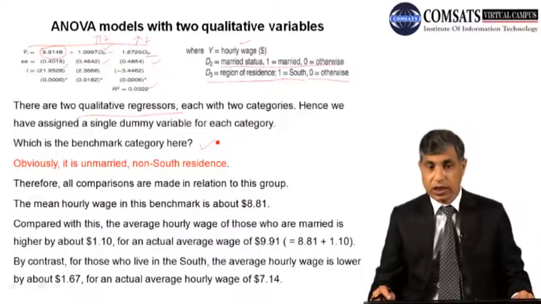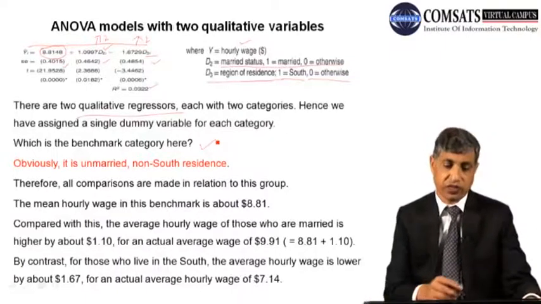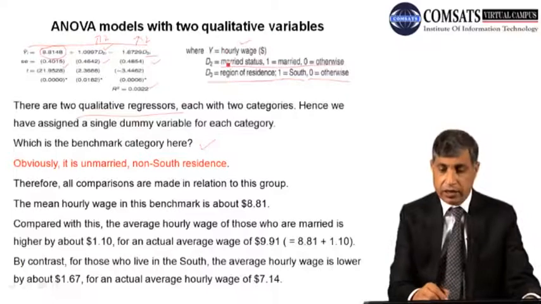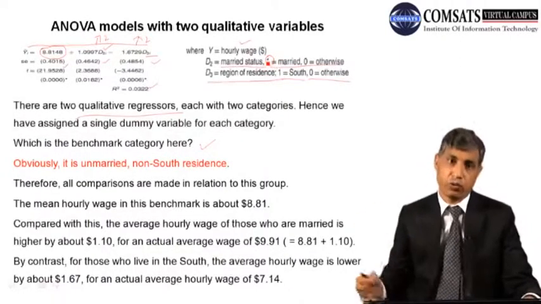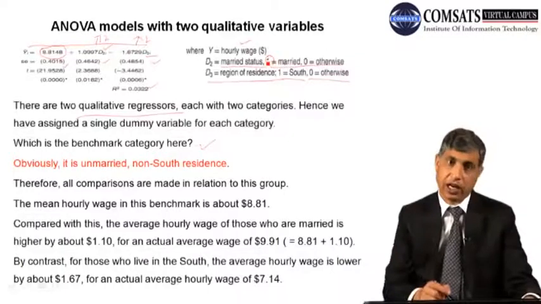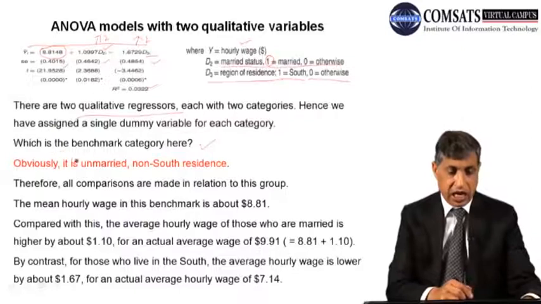Think about this. While you are thinking, I can't wait, and I will have to tell you. Look here. In our first qualitative variable, 1 is married, so unmarried is what you have omitted. So unmarried becomes the omitted or benchmark category. Obviously, it is unmarried.